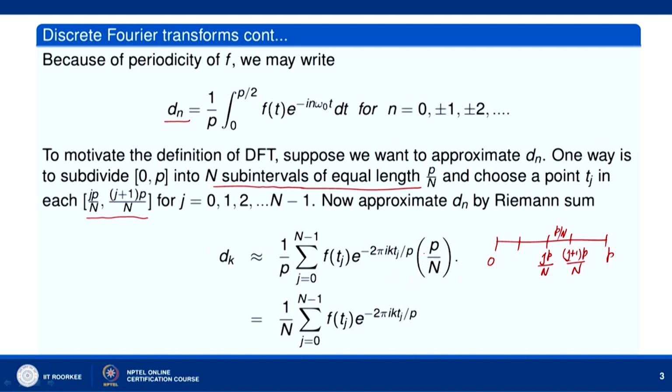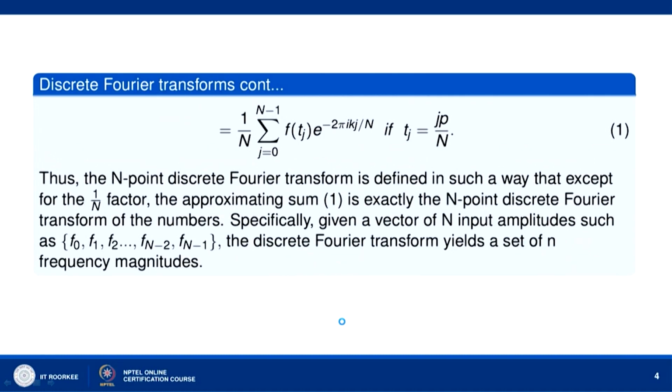Now, this p will cancel with this p. Let us first simplify this. We get 1 over n, sigma j equal to 0 to n minus 1 of f(t_j) e to the power minus 2 pi i k t_j by p. Now, t_j can be any point in this subinterval, so we choose t_j to be j p by n. Then we get 1 over n sigma j equal to 0 to n minus 1 of f(t_j) e to the power minus 2 pi i k j by n.